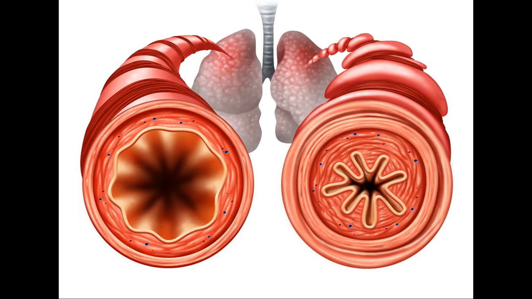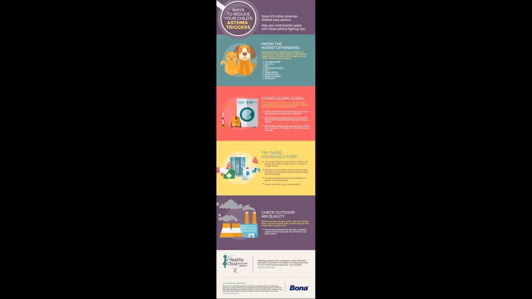Triggers: allergen-specific versus non-specific irritants. Asthma is a chronic inflammatory disease of the airways, commonly triggered by allergens such as pollen, mold, and pet dander, leading to bronchospasm, edema, and mucus production. On the contrary, reactive airway disease, RAD, is a general term used to describe a hyperresponsive state of the airways, often responding to nonspecific irritants such as smoke, strong odors, or cold air.